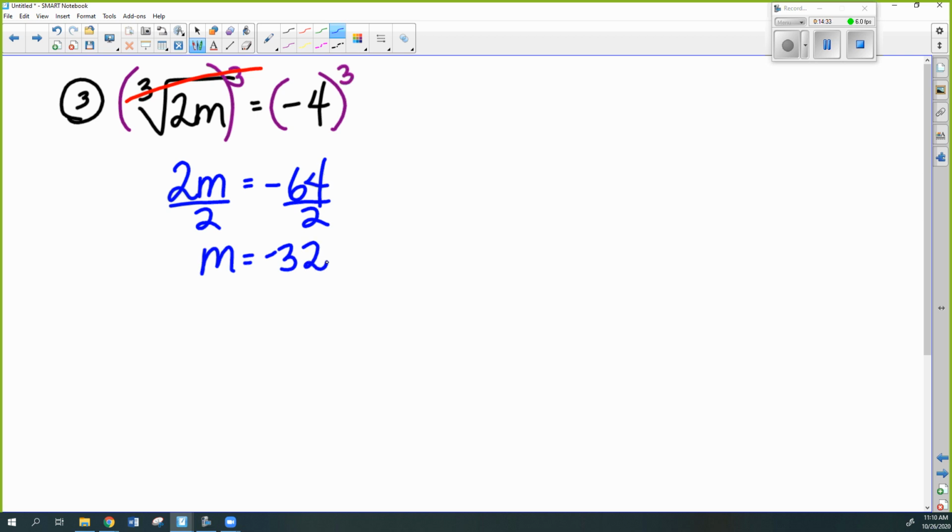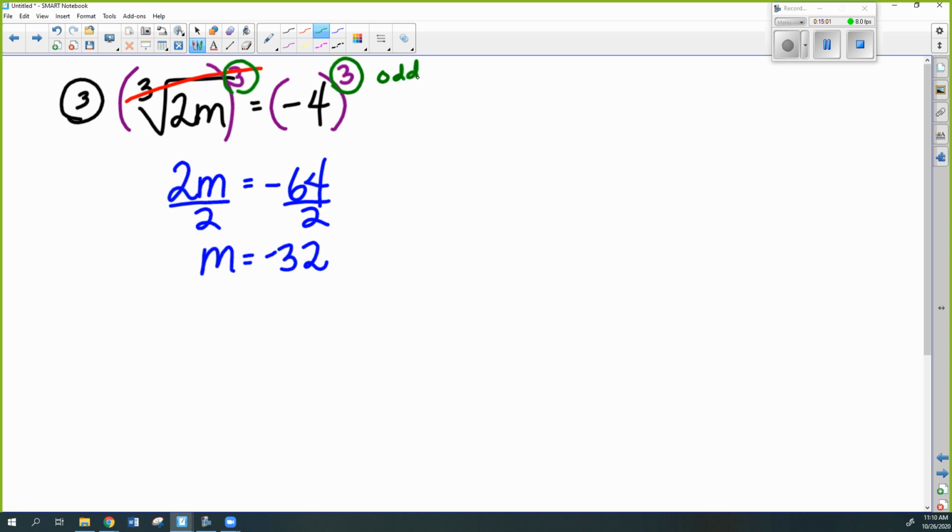Now, do I need to check this one? No. Why not? Right, because I used a cube, I used an odd power. I used an odd power, so I don't need to check. So remember, I'm looking at the exponent that I used. If it's odd, no need to check. Odd is no need to check.